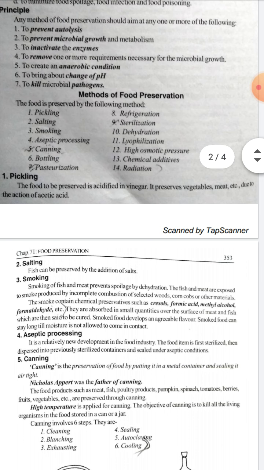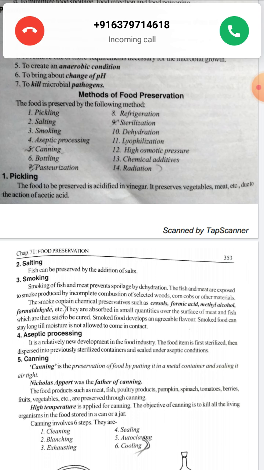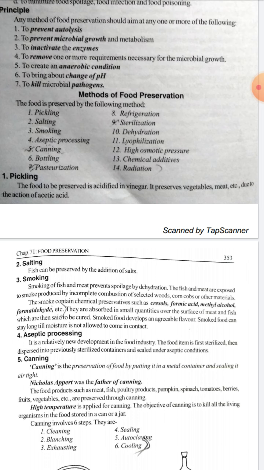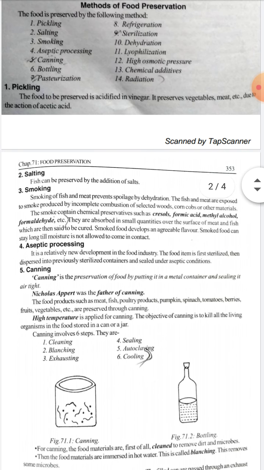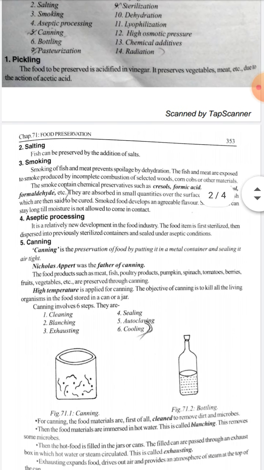Pickling: the food to be preserved is acidified in vinegar. It preserves vegetables, meat, etc. due to the action of acetic acid. So pickling is nothing but preserving the food in vinegar. Salting is done by addition of salts, and smoking of fish and meat prevents spoilage by dehydration. Smoking is nothing but dehydration.